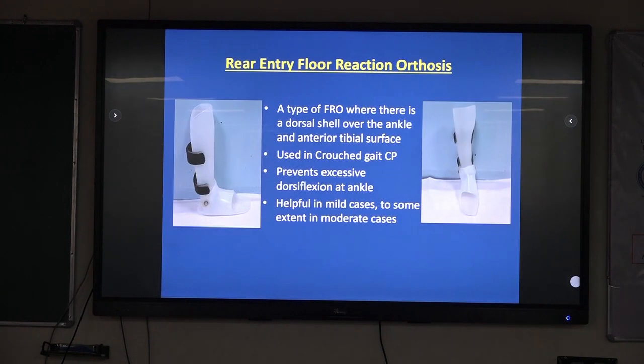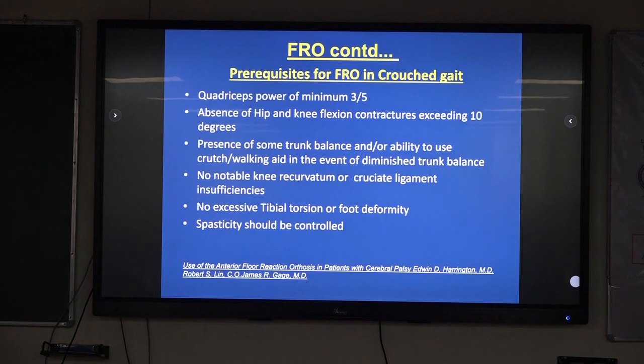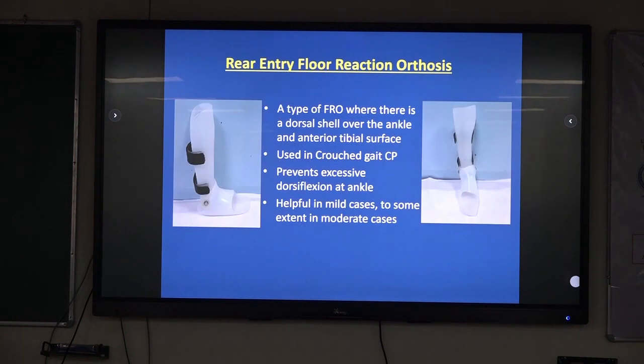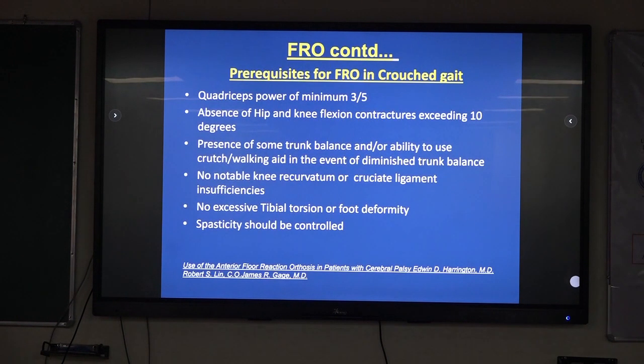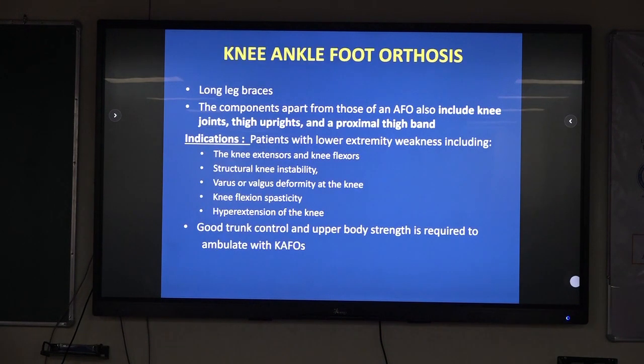So there is some modification. This is a rear entry floor reaction orthosis. They have provided an ankle joint and then the plantar flexion mechanism through a knee shell placed anteriorly. So it is easy to move in because of crouch. Doffing was difficult because of the deformities at the knee. So now it is helpful in mild cases and to some extent in moderate cases. Here you can see this is the anterior knee block, and the ankle block is provided there.